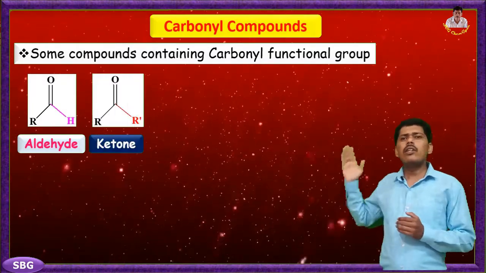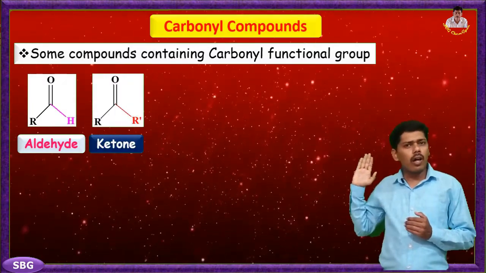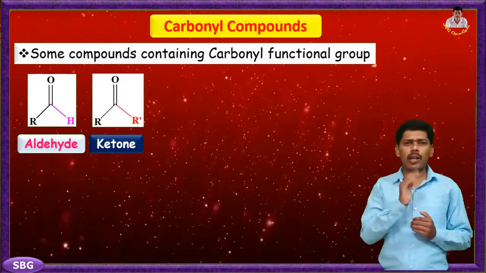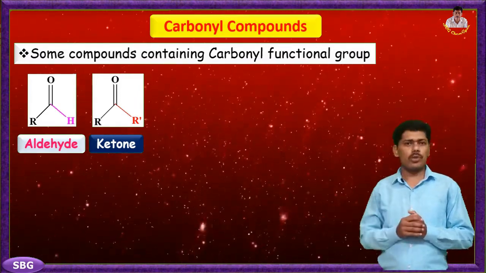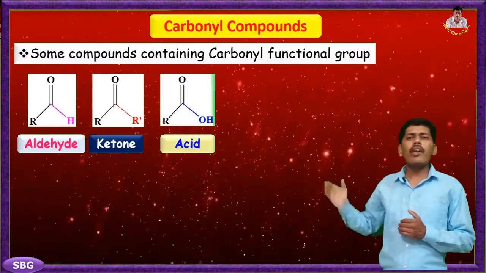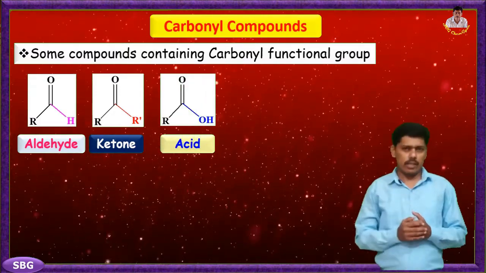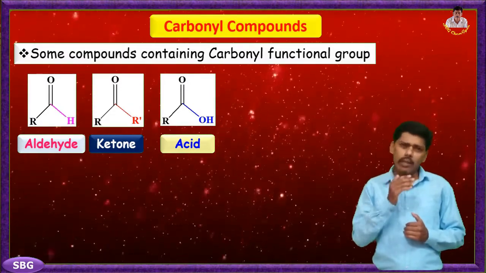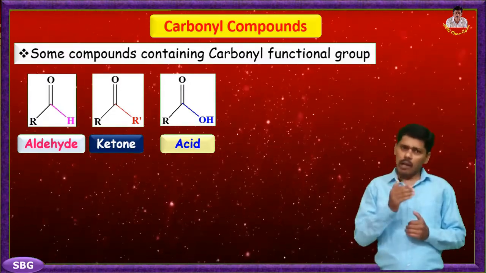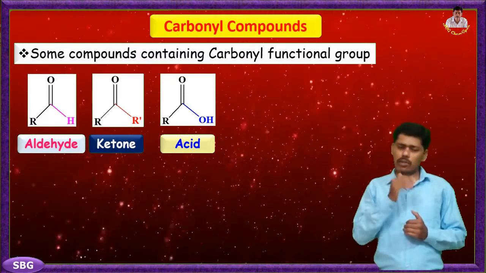Then next is a ketone, where both sides of the carbonyl group are connected to the same or different alkyl or aryl groups. After this, we can see here carboxylic acid, where carbonyl group is attached by one bond to alkyl or aryl group and other bond is to the hydroxyl group.